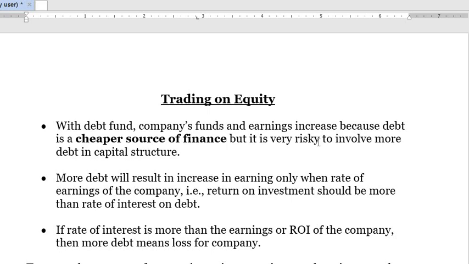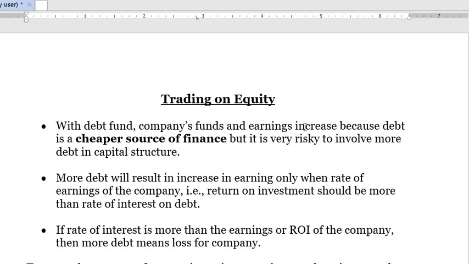But this will be possible only if the return on investment, that is the ratio of the earnings you have to the total investment you have made, is higher than the interest rate.